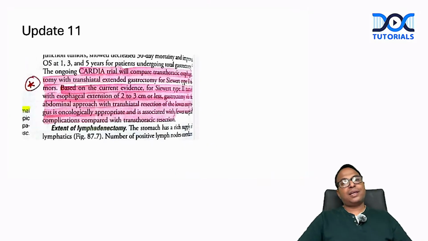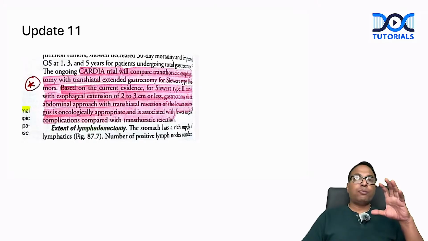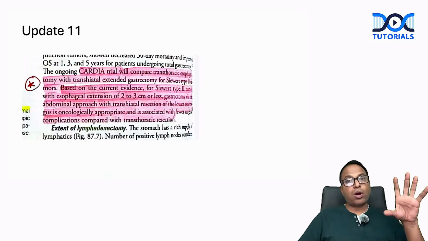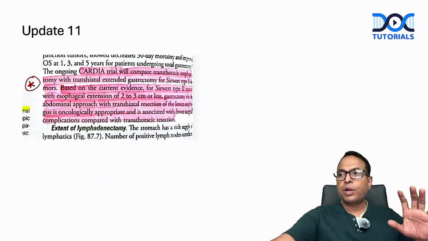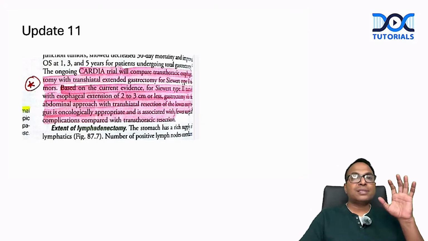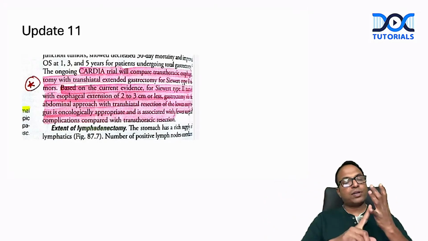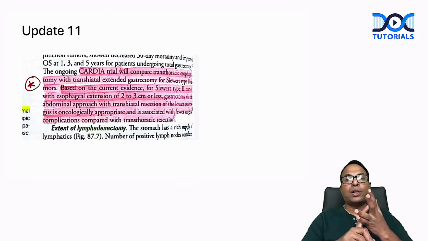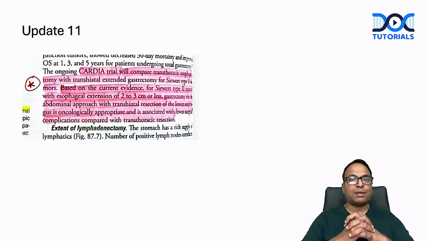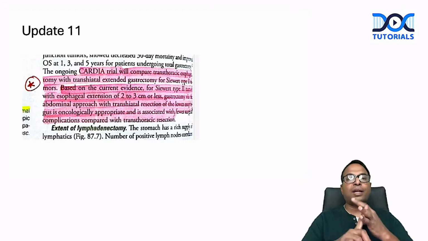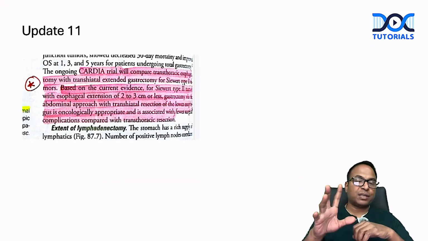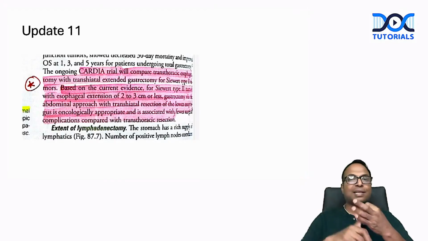There is another interesting trial. I'm telling you, to understand the updates, you should be strong in the Sabiston 21st edition. So, the CARDIA trial. What is done for Siewert 1 and 2? For Siewert 1 and 2, we do transhiatal esophagectomy, and for Siewert 3, we do total gastrectomy.